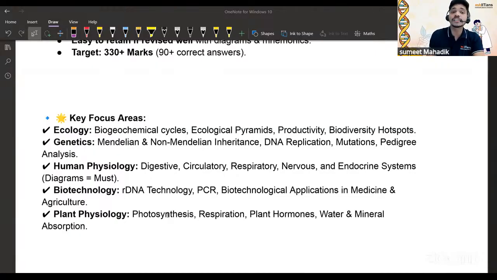Then human physiology is the more scoring one, right? The digestive one is not there. Just forget about the digestive one. Circulatory, respiratory, nervous, and endocrine system, right? That we have to do. This is not there. Okay, this is not there. So circulatory, respiratory, nervous, and the endocrine system, right? And diagrams are a must over here.